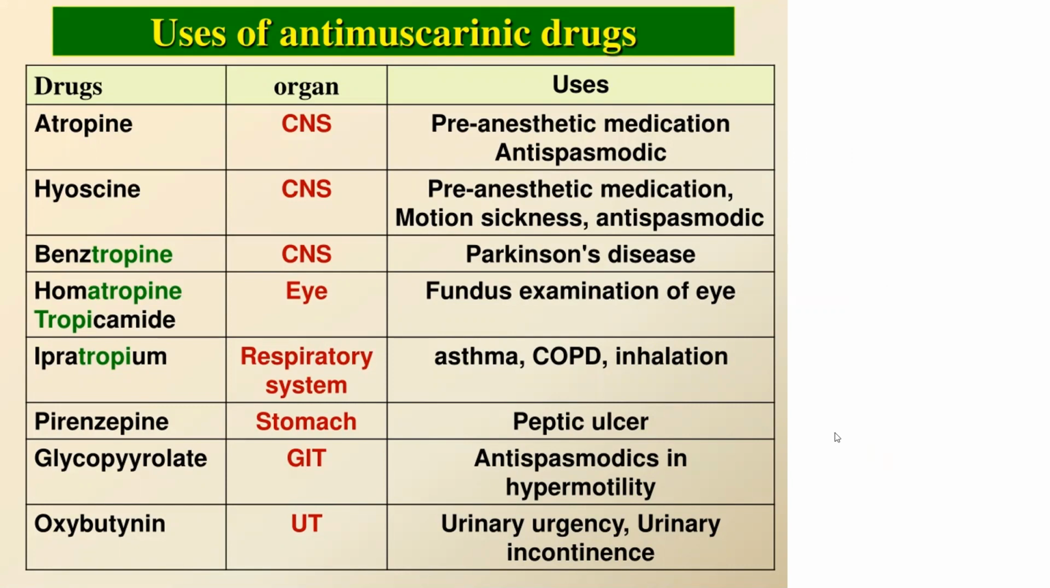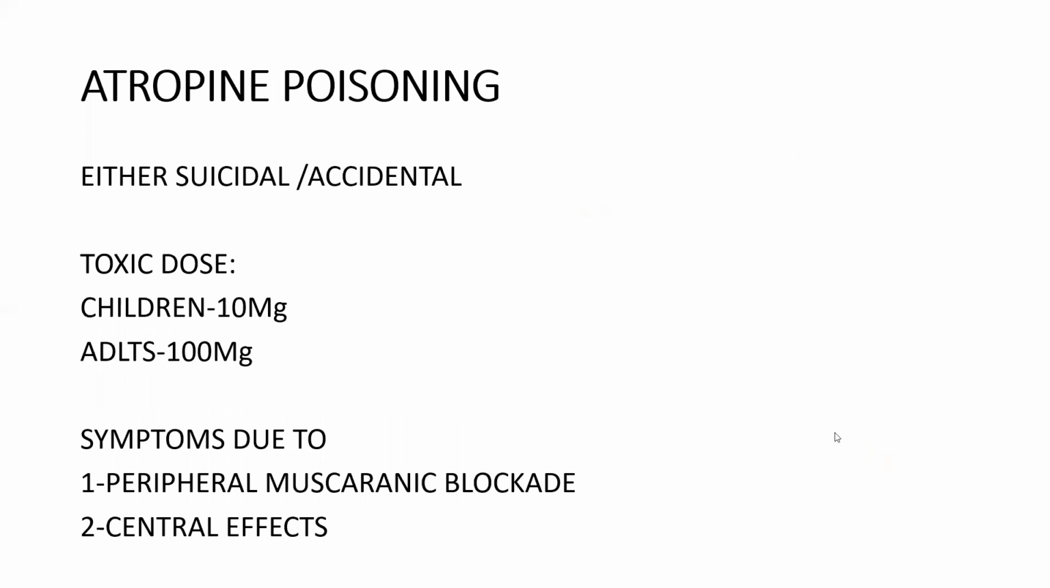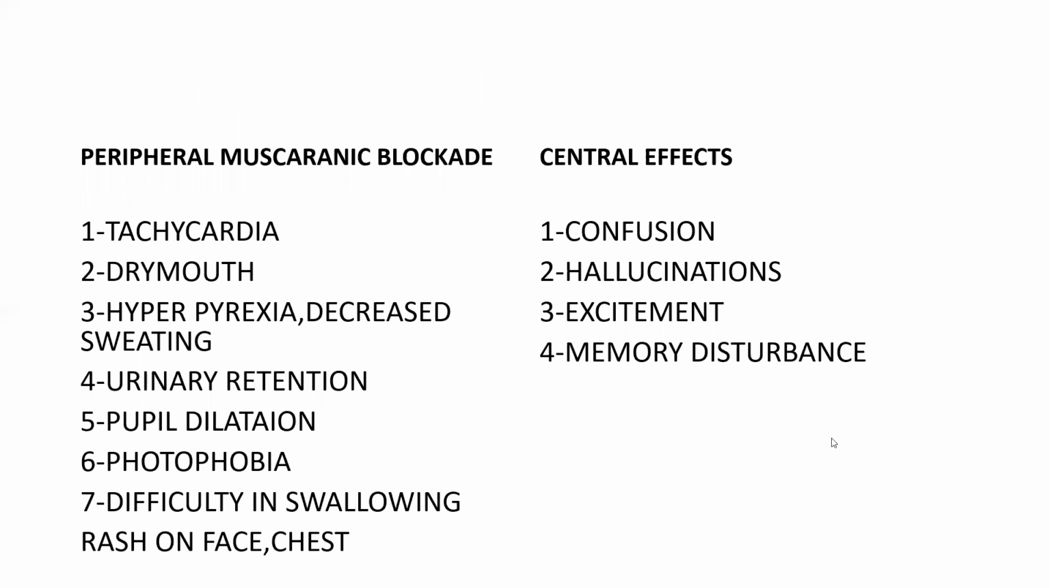And then coming to atropine poisoning. This is one more important question for you, either long answer or short answer. So atropine poisoning may be either suicidal or accidental. What are the toxic doses of atropine? In children it is 10 milligrams, and in adults it is 100 to 130 milligrams. And what are the symptoms of atropine poisoning? These symptoms are of two types: one because of peripheral muscarinic blockade, and two because of central effects.